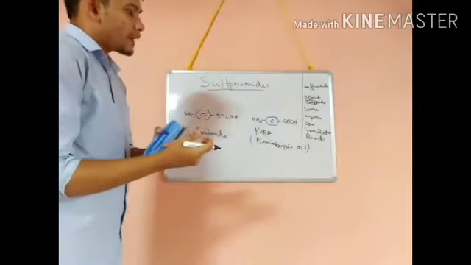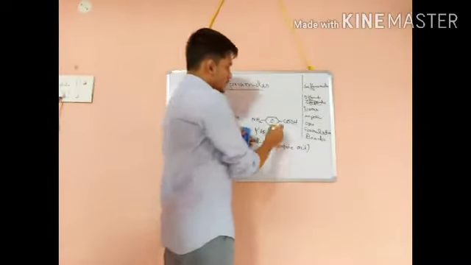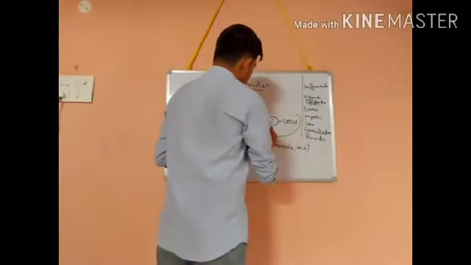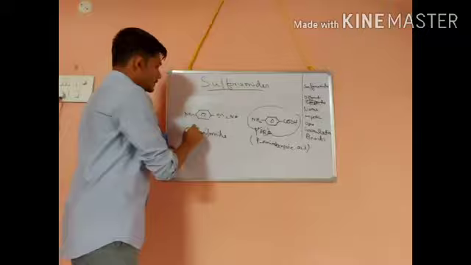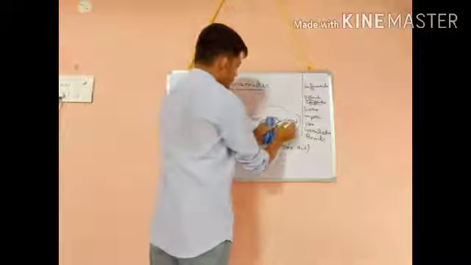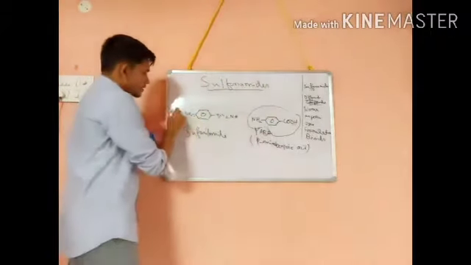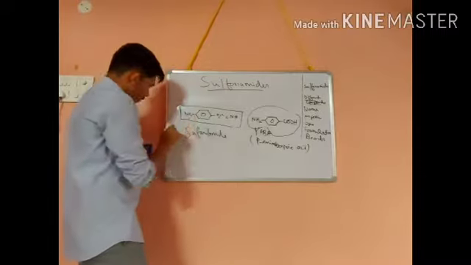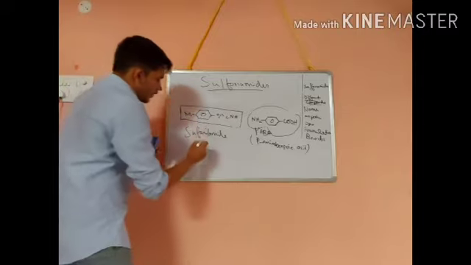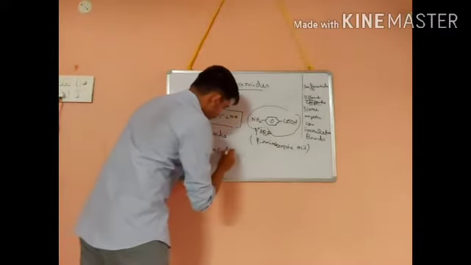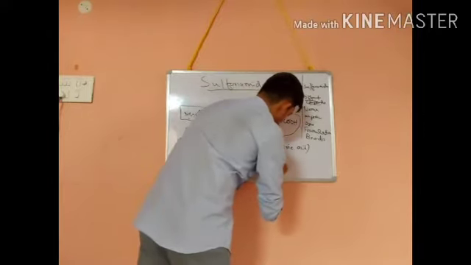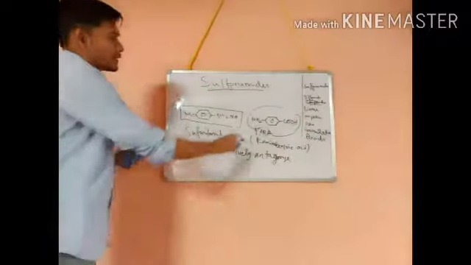So for the bacteria to synthesize protein for its own metabolic function, it needs this PABA. But this structure has close resemblance to PABA. So the sulfanilamide goes into the system and competitively antagonizes PABA.